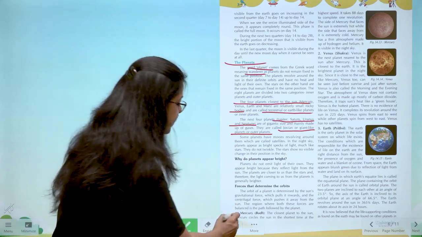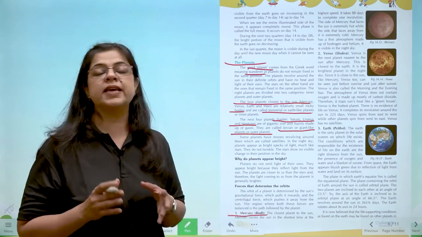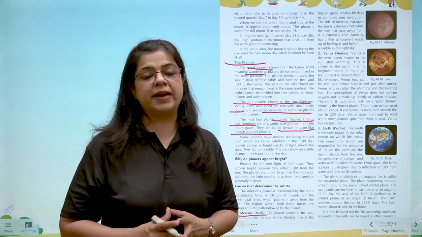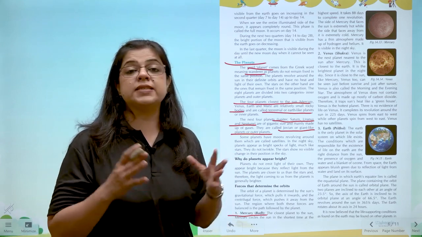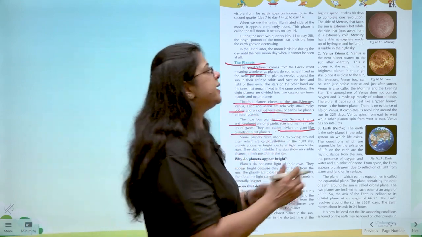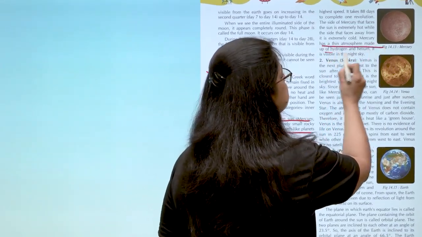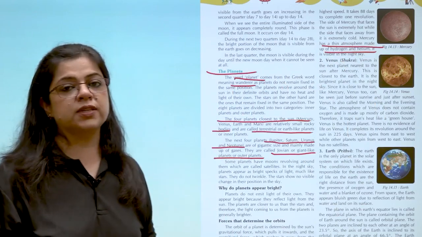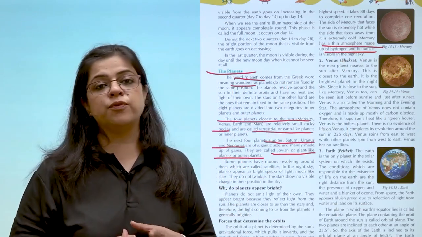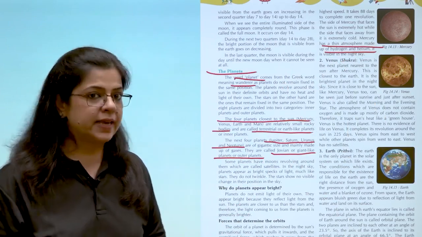The first planet is called Mercury, जिसे हिंदी में बुध बोलते हैं. Mercury is the closest planet to the sun. Mercury is therefore very, very hot and it has got a very thin atmosphere which is majorly made of hydrogen and helium. Therefore मर्क्यूरी के ऊपर किसी भी फॉर्म ऑफ लाइफ को एग्जिस्ट करना पॉसिबल नहीं है.